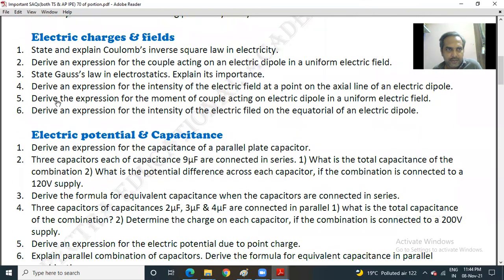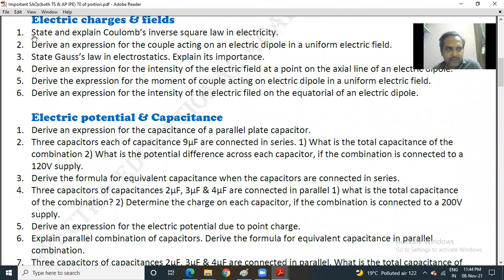Moving to the next chapter, that is Electric Charges and Fields. Question number 1: state and explain Coulomb's inverse square law in electricity. Second, derive an expression for the couple acting on an electric dipole in a uniform electric field. Third, state Gauss law in electrostatics. Explain its importance. 4, derive an expression for the intensity of electric field at a point on the axial line of an electric dipole.